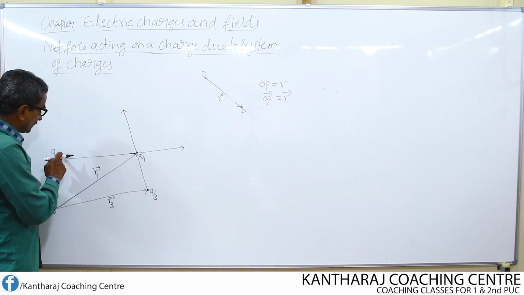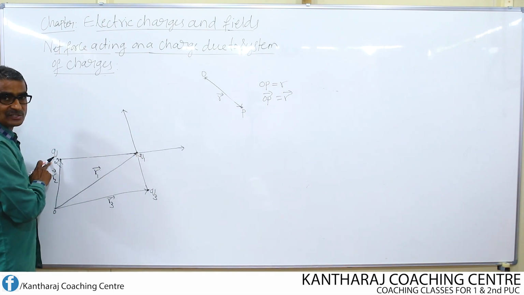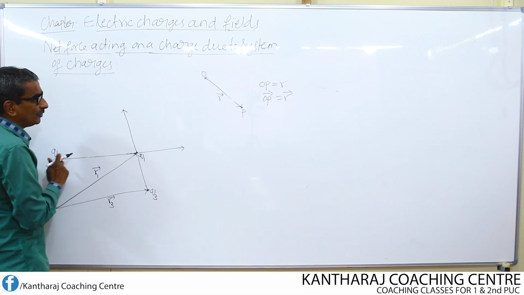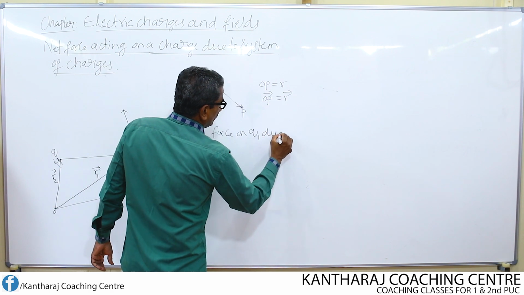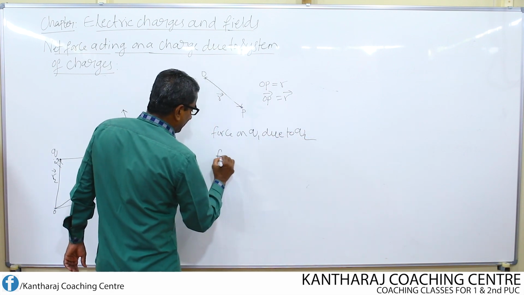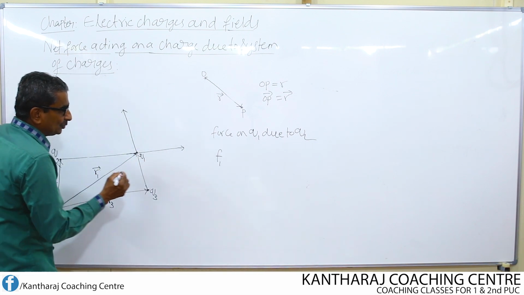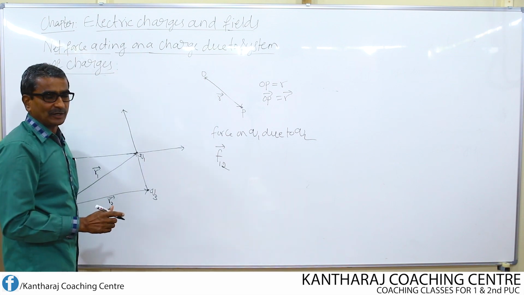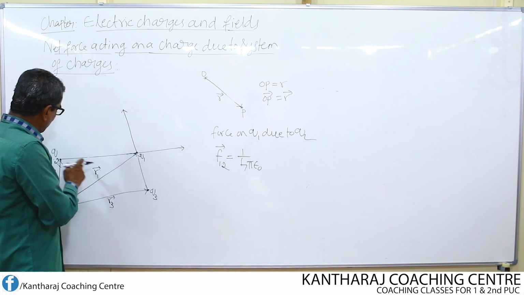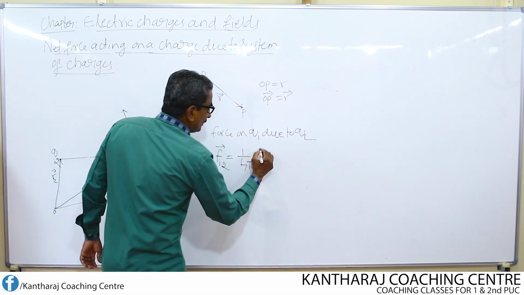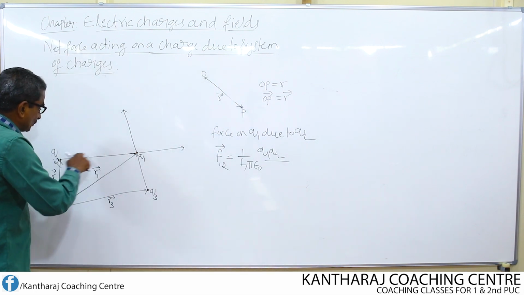First you take the force between the two charges. That means force acting on the charge Q1 due to the charge Q2. What is this force? Force on Q1 due to Q2 is given by, let it be in vector form, F12 equal to, according to Coulomb's law, 1 over 4 pi epsilon naught, product of these two charges, that means Q1, Q2, divided by the distance between these two charges.